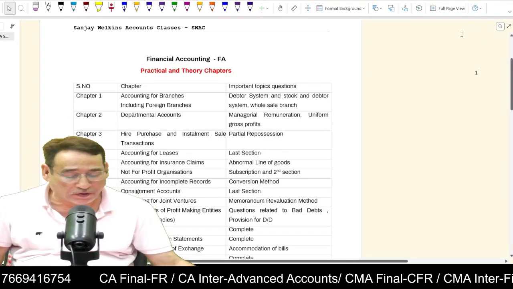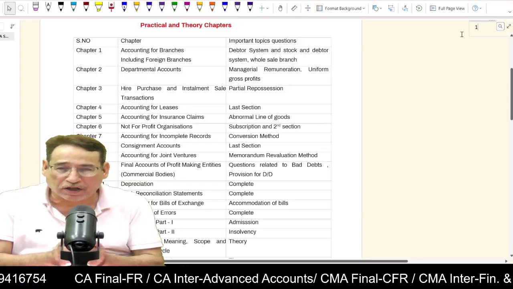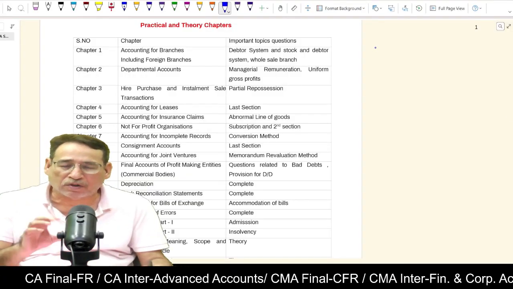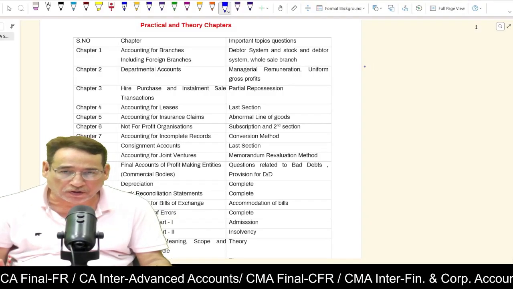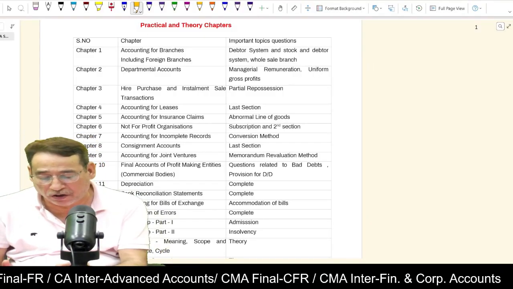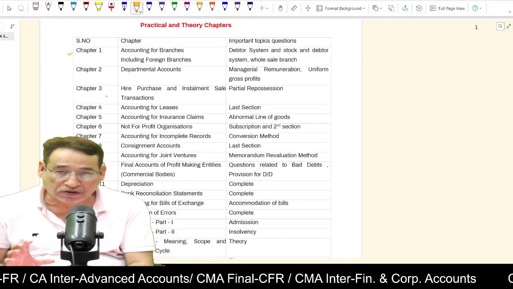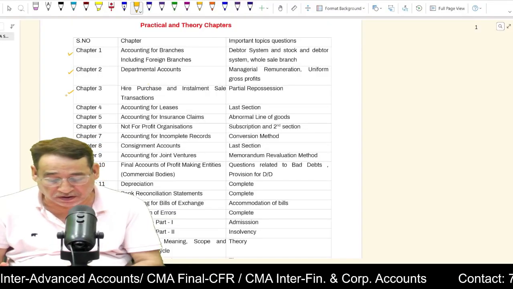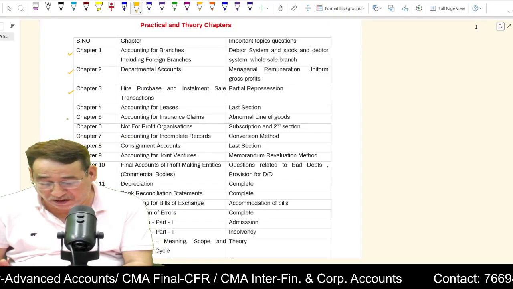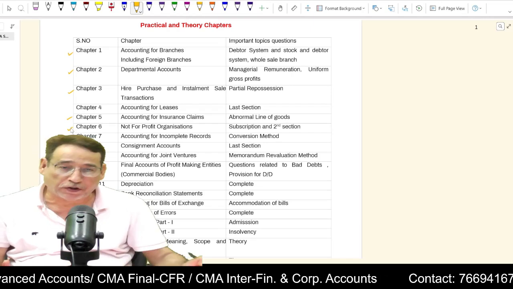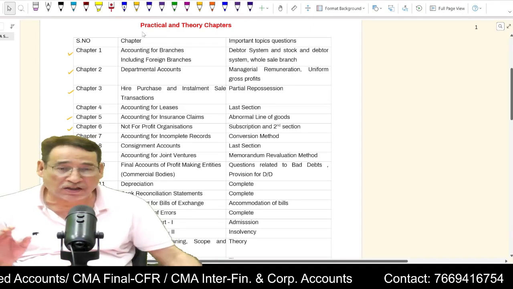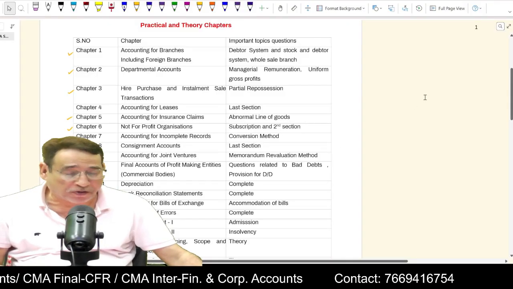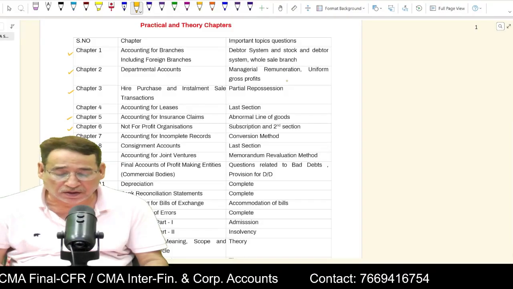If you remember, when I started off this particular series, at that time also I mentioned that there are some very lengthy chapters and they generally give jitters to the student, especially when the examination times are approaching. So that's the reason we have very comprehensively covered accounting for branches, including foreign branches, then departmental accounts, hire purchase, installment and sale transactions, accounting for insurance claim, and even not-for-profit organization. These chapters are considered pretty lengthy, and that's the reason students often feel under pressure about how they are going to retain all the concepts.